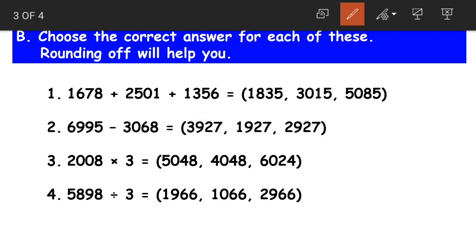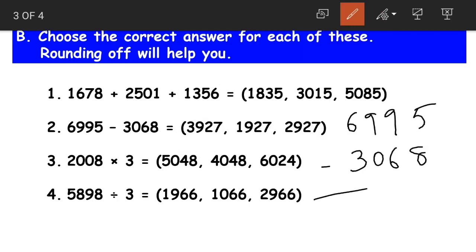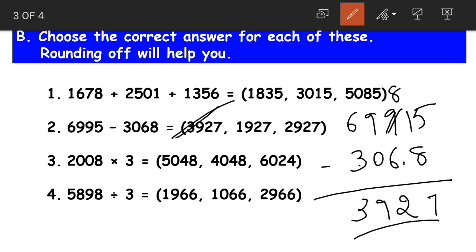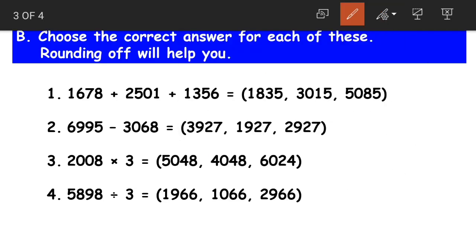Or else let us cross check. When we actually subtract 3068 from 6995, we need to borrow from 9. 5 becomes 15, 9 becomes 8. 15 minus 8 gives us 7. 8 minus 6 gives us 2. 9 minus 0 is 9. 6 minus 3 leaves us with 3. Yes, the correct answer we got is also 3927. But with the help of rounding off numbers, the calculation was more easy.